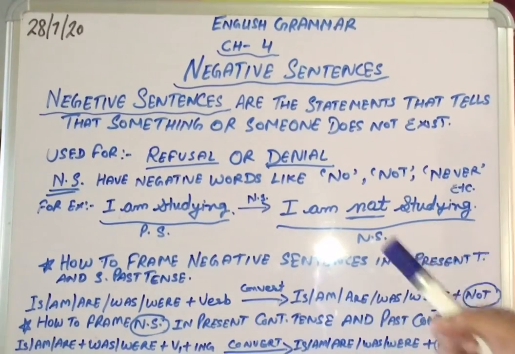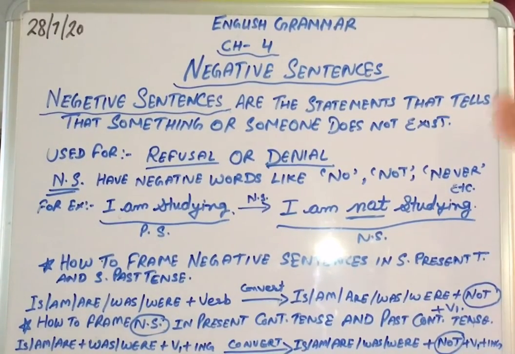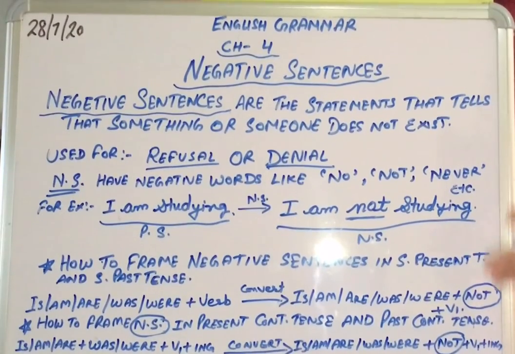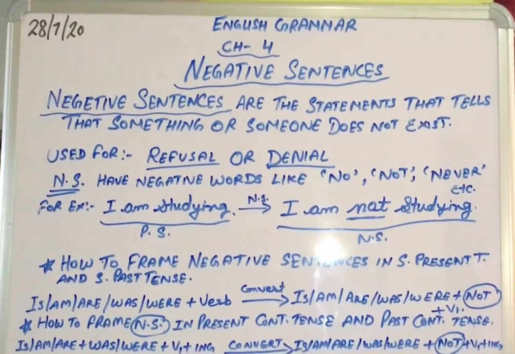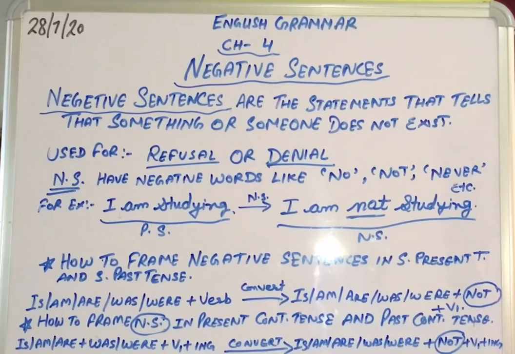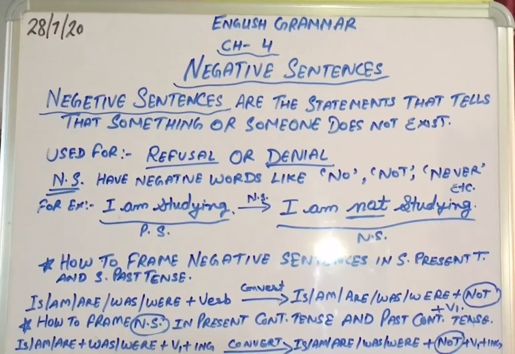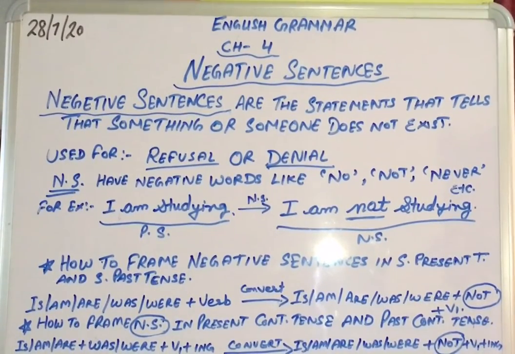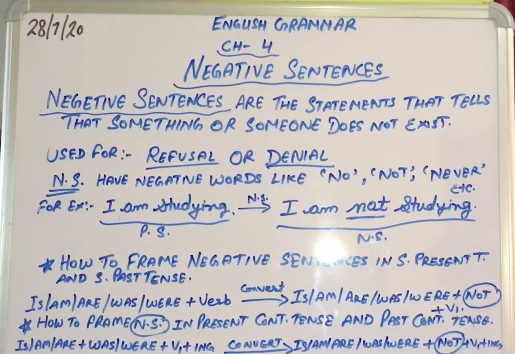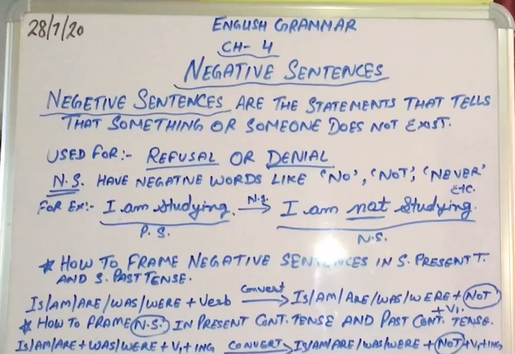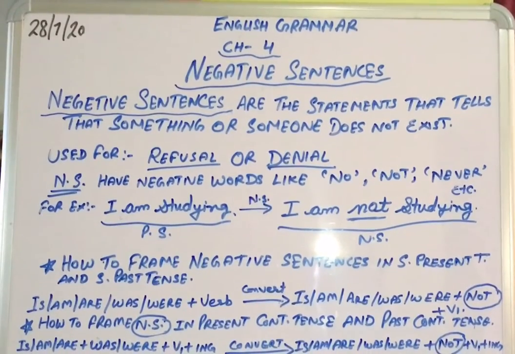If we have to change a sentence of simple present tense into a negative simple present tense sentence, like he studies, this is a positive sentence. If we have to change it into a negative statement, what do we have to do? Studies is the verb here. Before it we have to add do or does, and we have to add not.